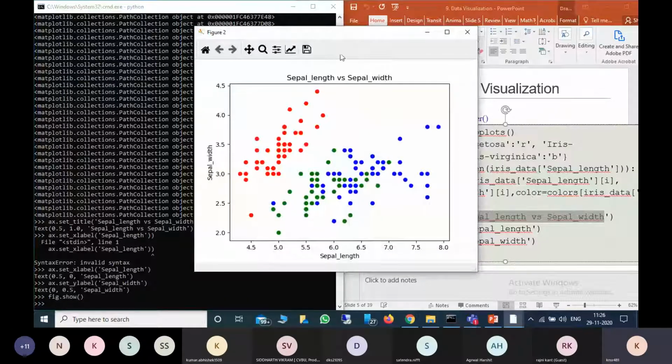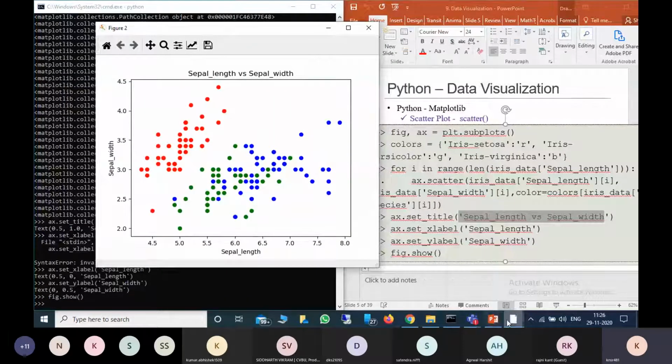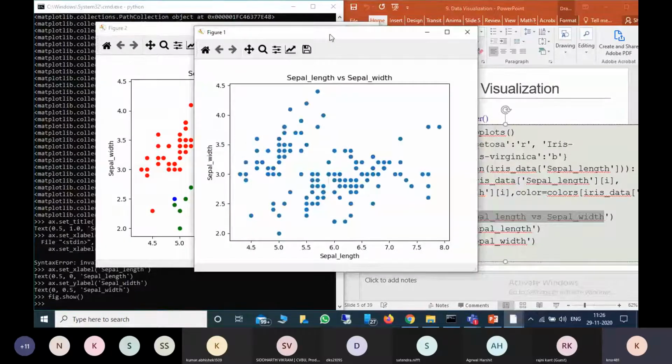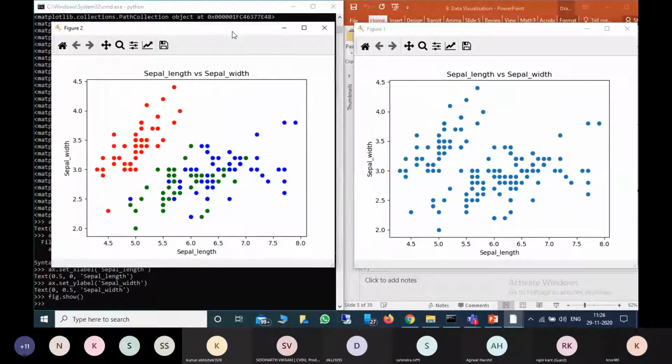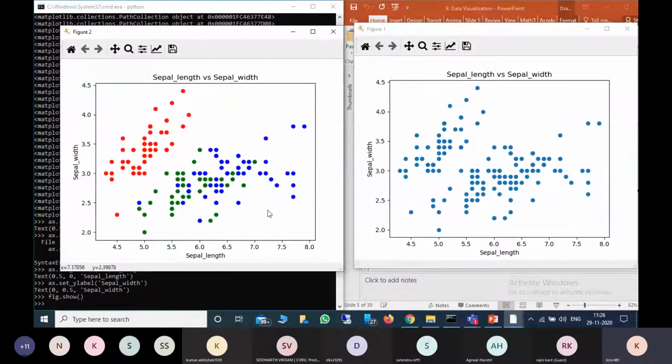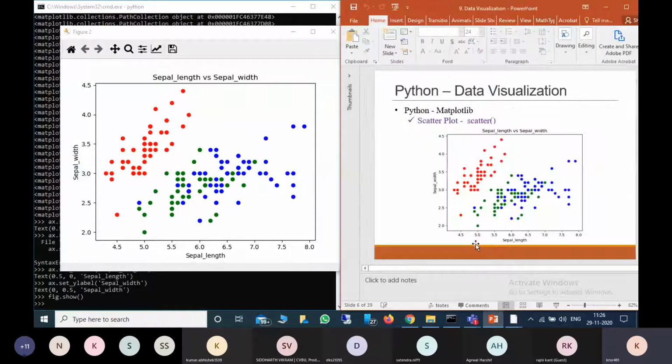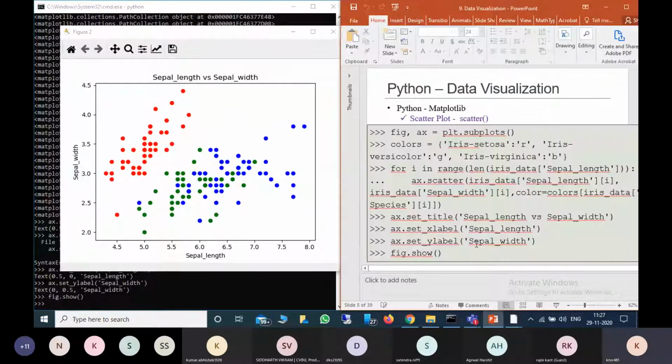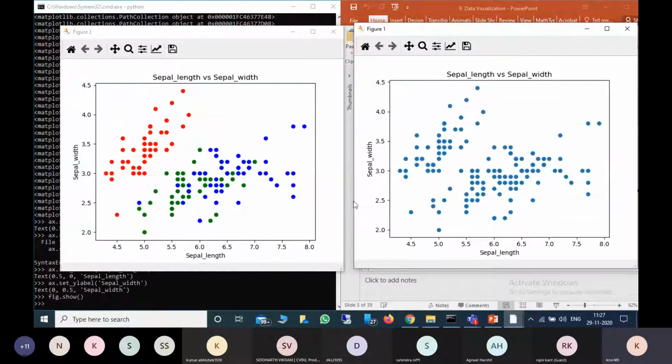See here how it looks now. Previously all were the same color, but now it is giving different colors. So this is the difference, how we can use the color option for each species when there are different items. Is it clear, everyone?